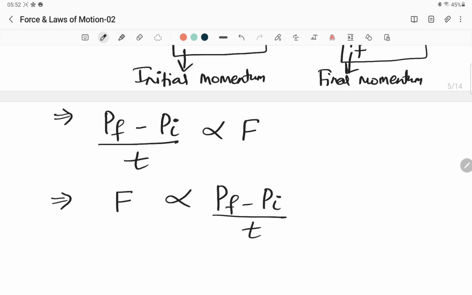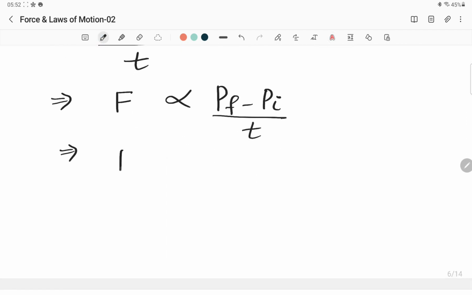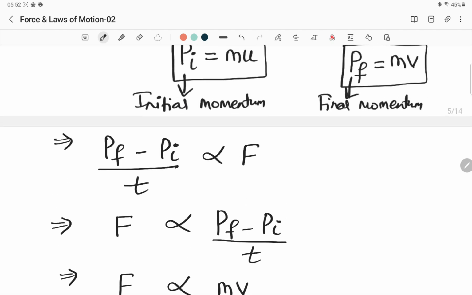Why am I writing F? Because after applying force only, all these things are happening. That's why I'm writing force before. Okay, now what will happen? So it will become F is proportional to Pf, which is mv. Already we have calculated here.